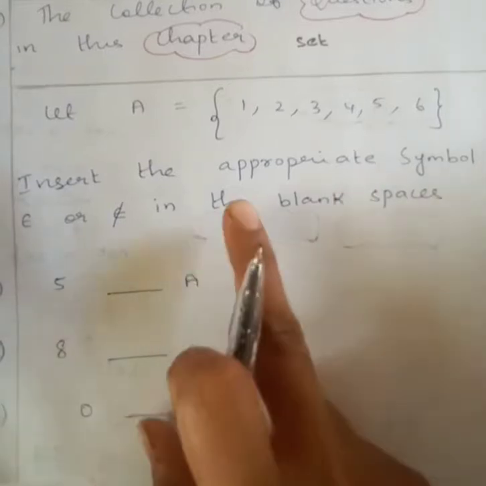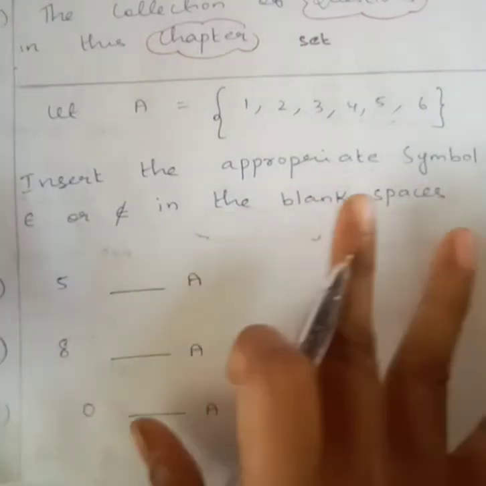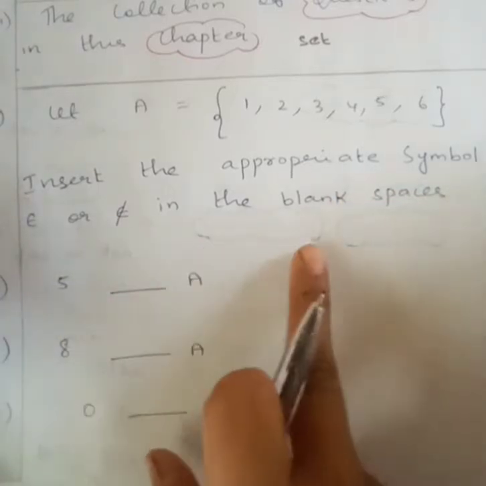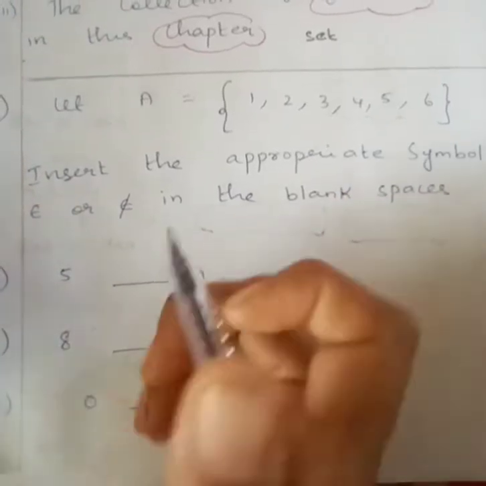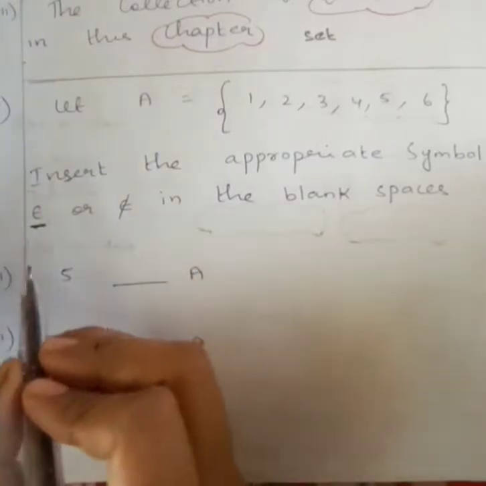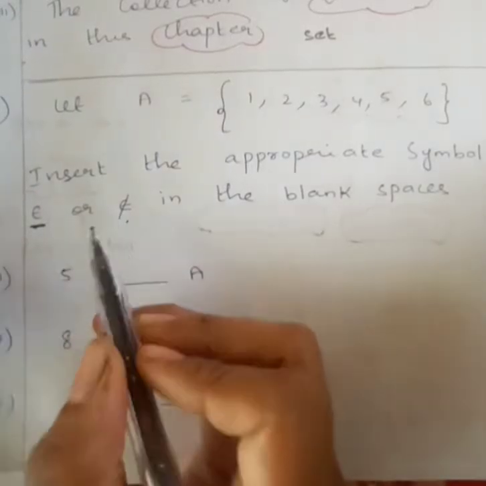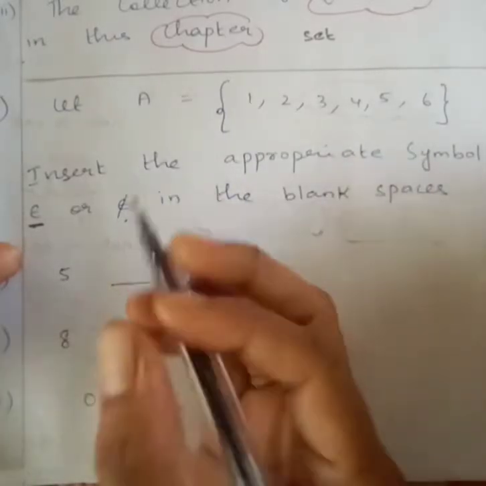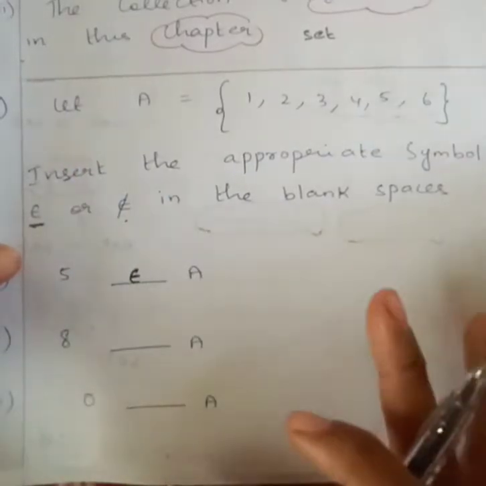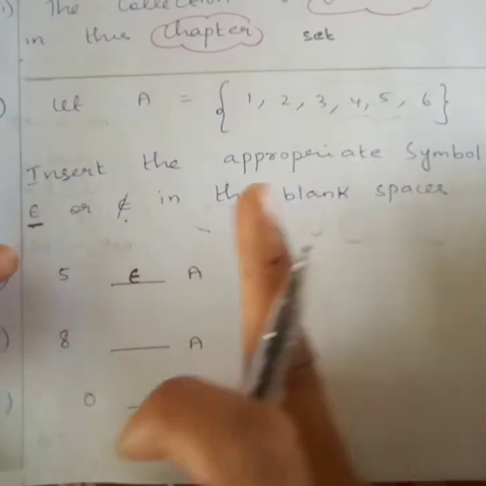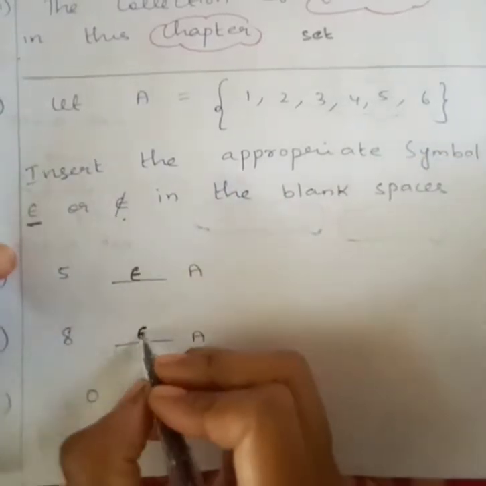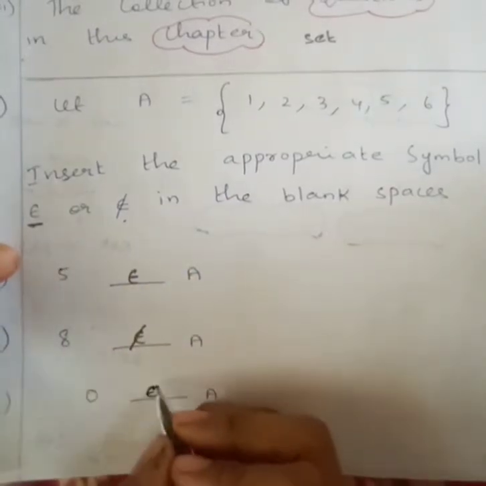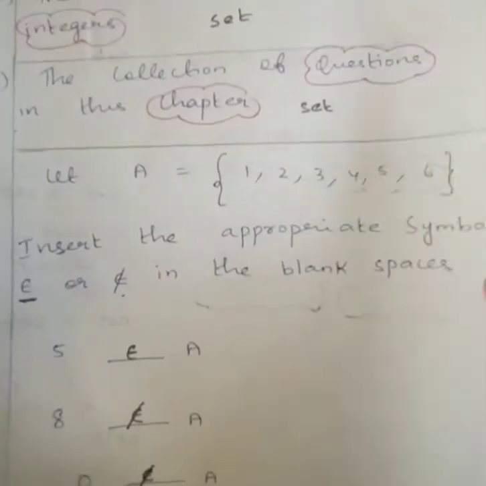Let A = {1, 2, 3, 4, 5, 6}. They have given a set. Insert the appropriate symbol in the blank spaces. This symbol is called belongs to, and this is does not belong to. So 5 belongs to this set, yes, 5 belongs to A. Second, 8 is not there in the set, so 8 does not belong to A. 0 also does not belong to A.